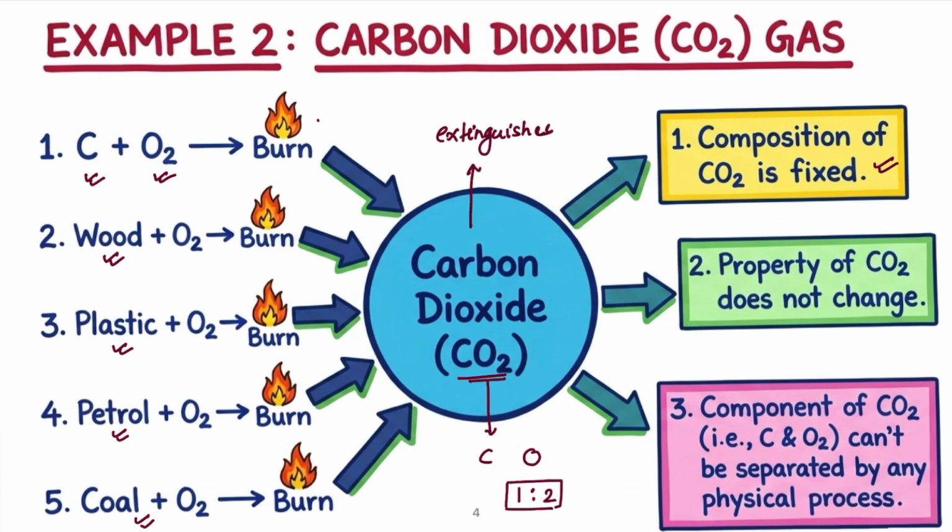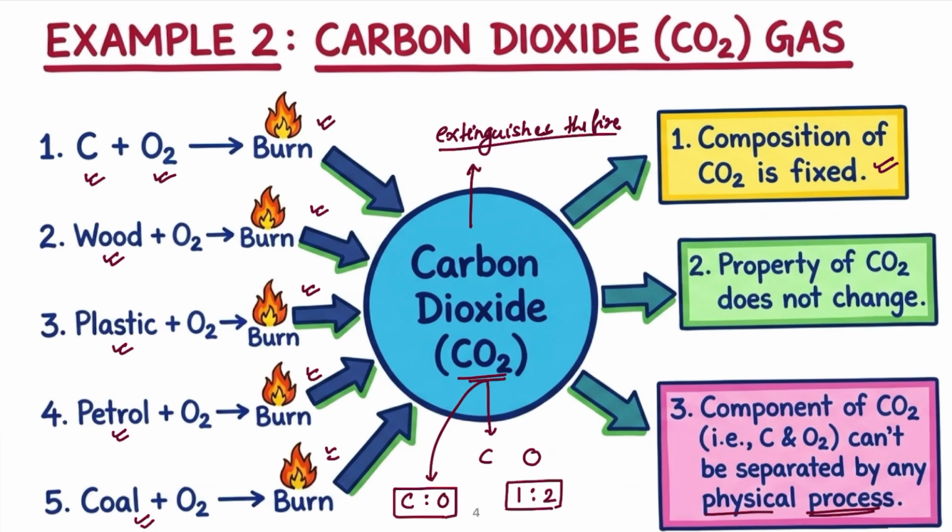Whatever the source, from different sources we get carbon dioxide gas, and all of it will extinguish fire. Now this carbon dioxide gas is made up of carbon and oxygen, so the constituent elements of carbon dioxide, that is carbon and oxygen, cannot be separated by any physical method like decomposition, freezing, boiling, etc. So this is the meaning of substance.